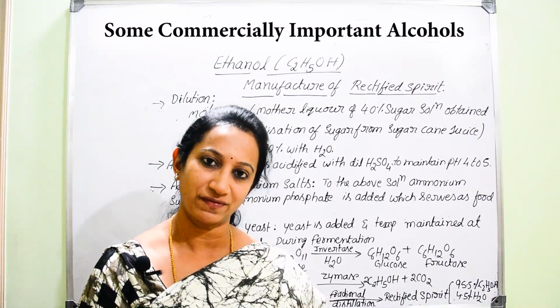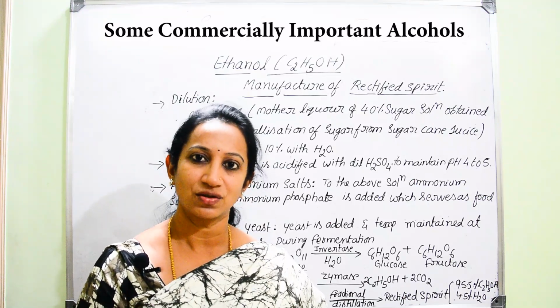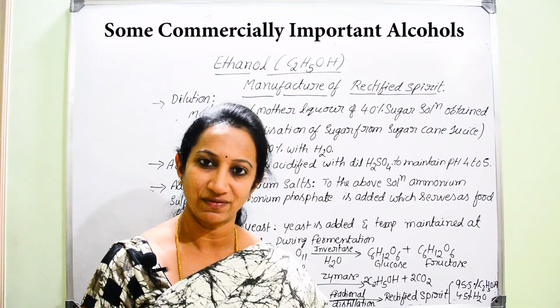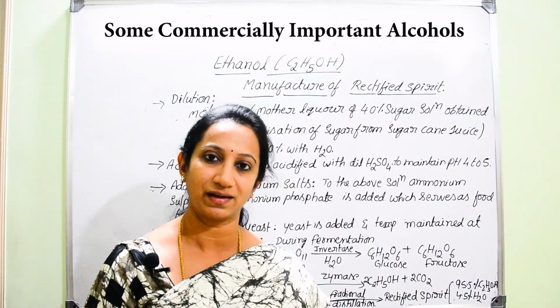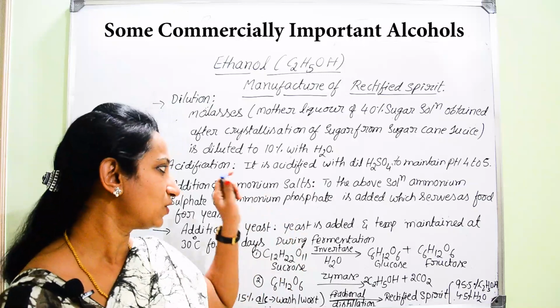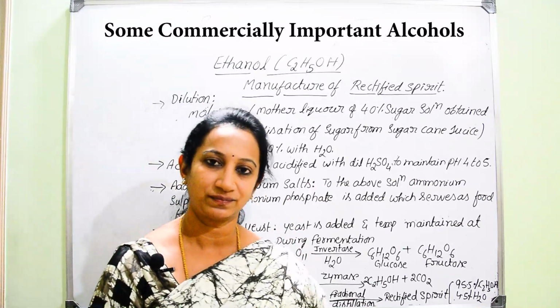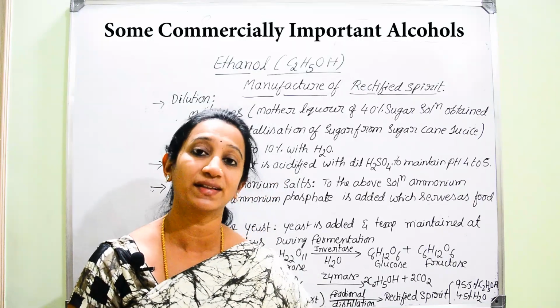And now, of course, we can consider that rectified spirit which is 95.5% ethanol. How are we going to manufacture that? So we can go for this manufacture method. So what are the components required for this? Very first we need mother liquor, and then we have to use yeast and also some amount of ammonium sulfate or ammonium phosphate.